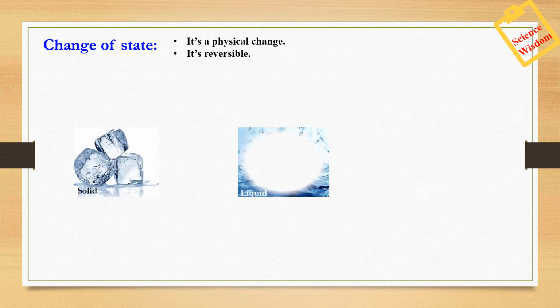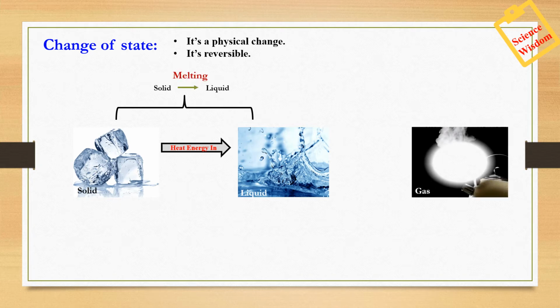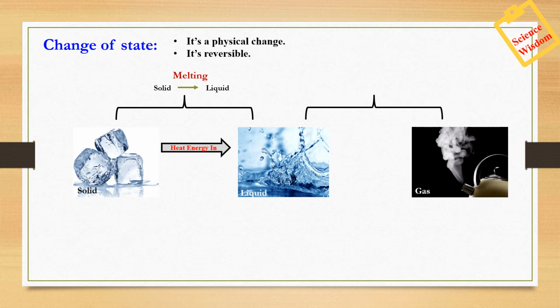The change of solid to liquid requires energy. We have to give some heat energy, and this process is called melting. The conversion of liquid to gaseous state requires higher, increased energy, and the conversion of liquid to gas is called evaporation.